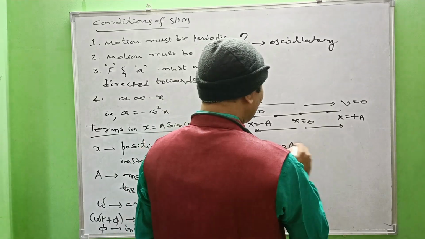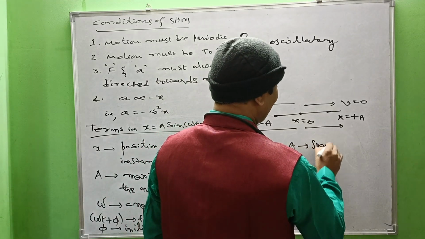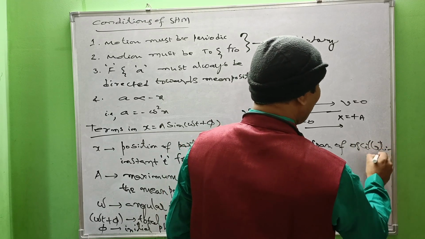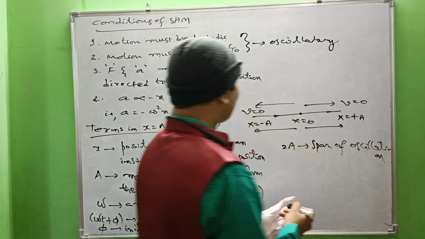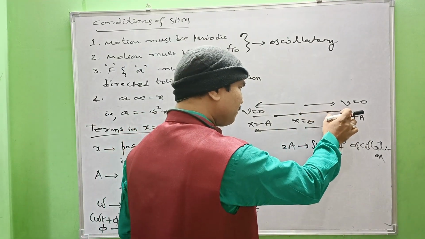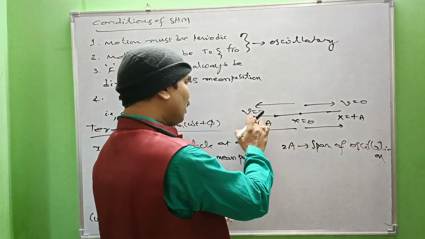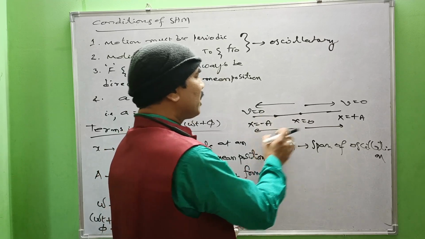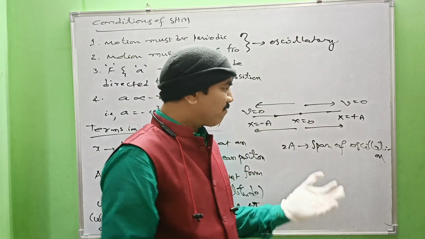Span of oscillation. Am I right? So 2a is a from the mean position to one extreme position, plus a from the mean position to the other extreme position, minus a. If you take the modulus, this is also a. So a plus a becomes the span of the oscillation.